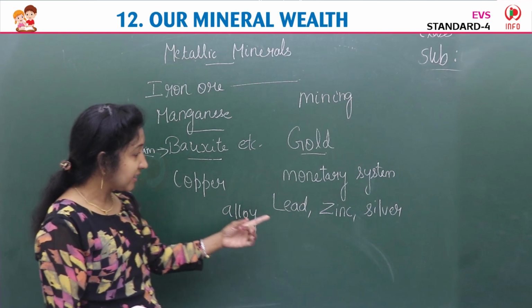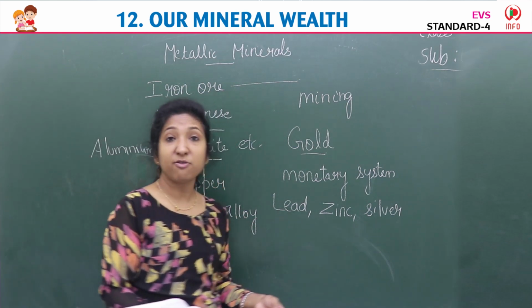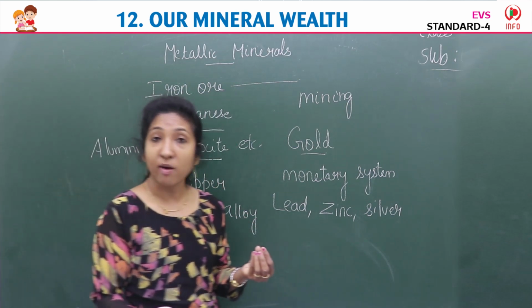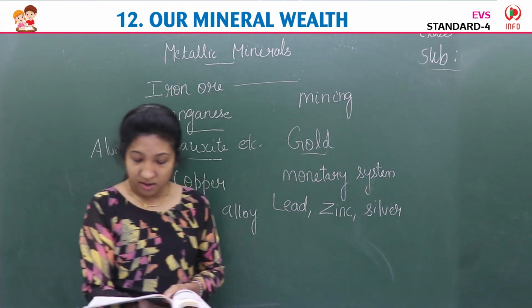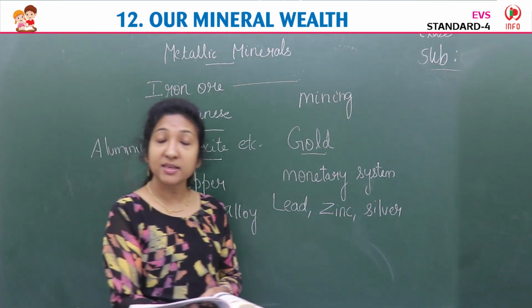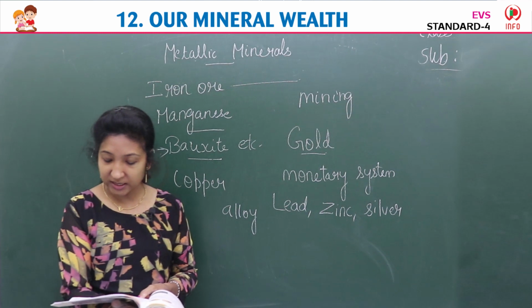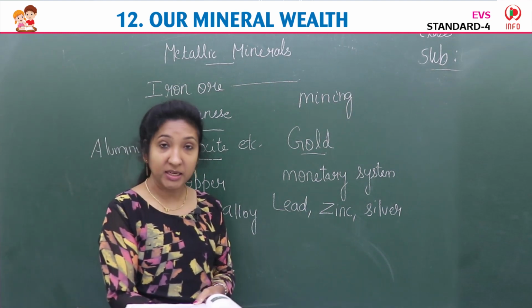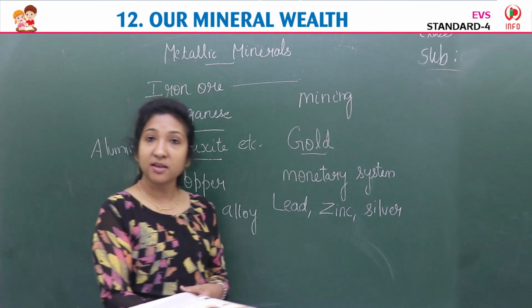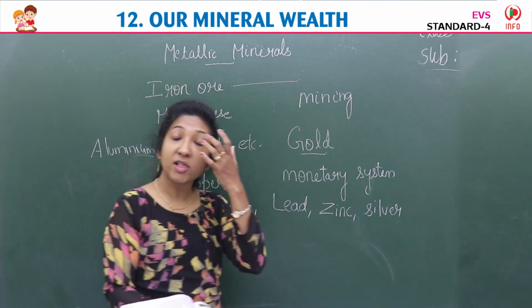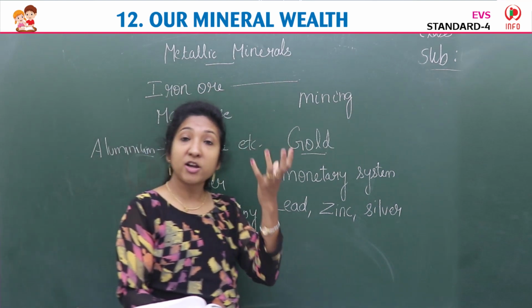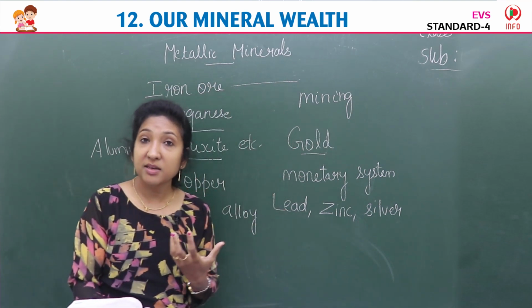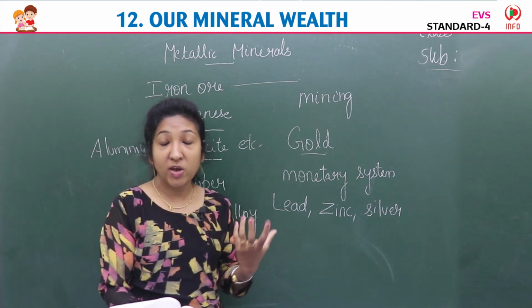Next is lead, zinc and silver. These minerals are found in very small quantity like gold. There are few places where lead mines are located, zinc is mined, and even silver. Silver is a white metal we use for jewelry, ornaments, or for making mirrors. We use silver coins.